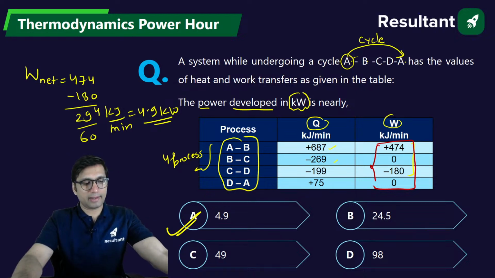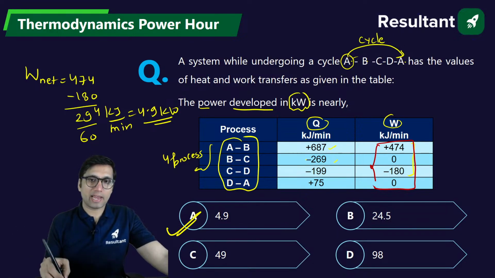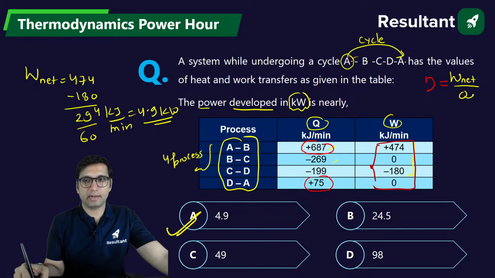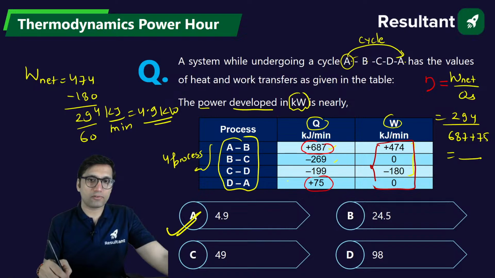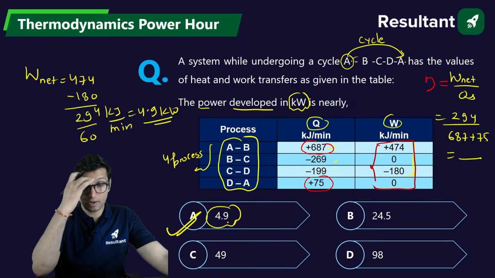And Subhadeep, you are writing net work by heat supply. If you do that, you will get efficiency. The heat supply will be this plus 687 and plus 75. So efficiency will come out to be net work divided by heat supplied. Net work you all know, it is 294, heat supplied will be 687 plus 75. So this will give you efficiency. But in this case you don't have to find the efficiency, you have to get the net power, and that will be 4.9 kilowatt.